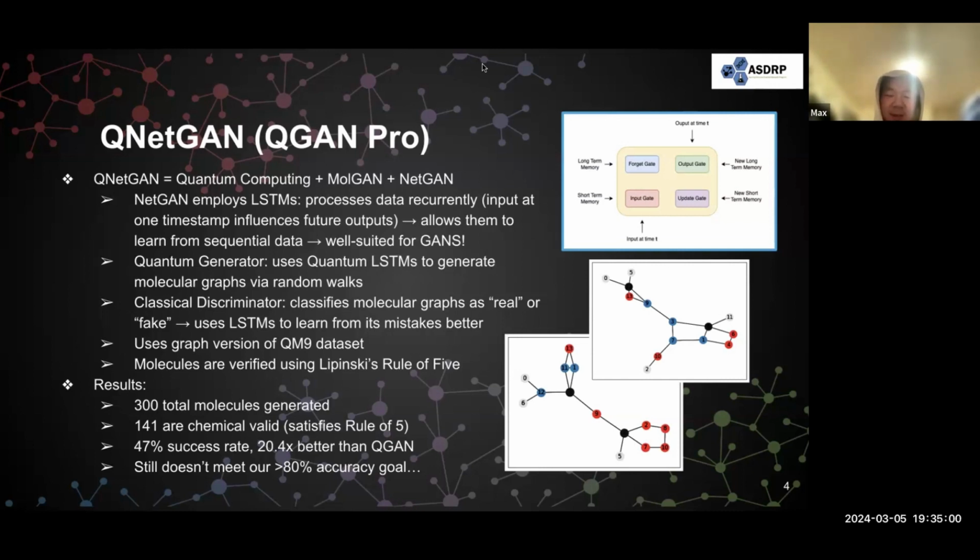Thanks to LSTMs, QNetGAN now has an accuracy of 47%, a lot better than 2.3%. However, if we do quick calculations, we see that 47 is less than 80. So our goal of at least 80% accuracy was not achieved, and more work had to be done.